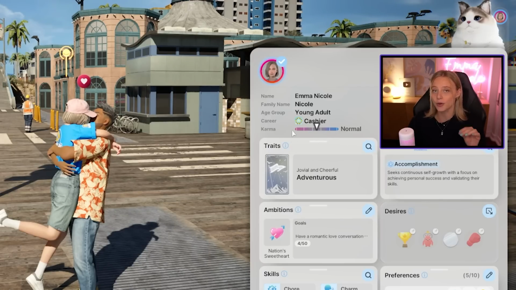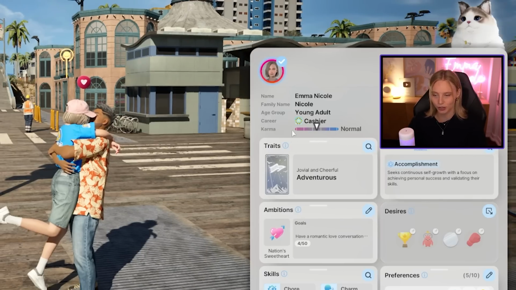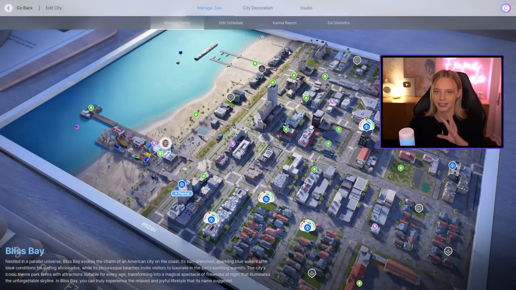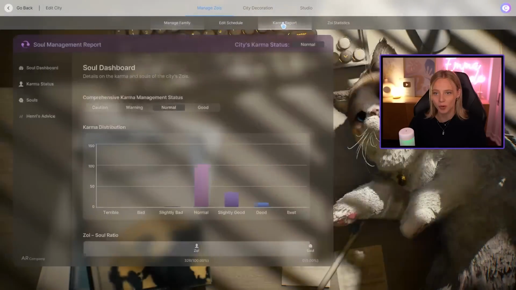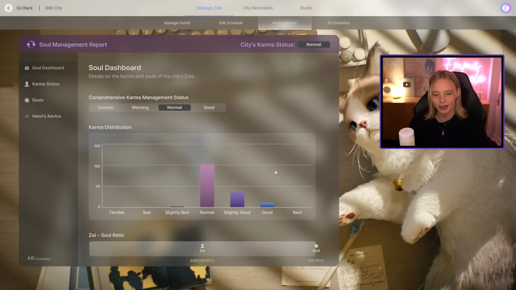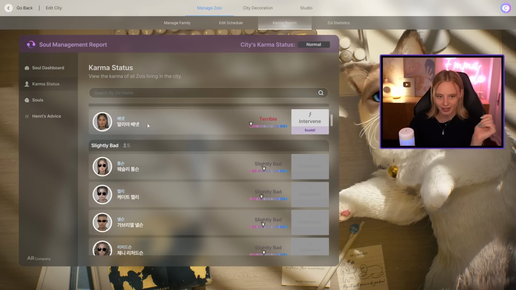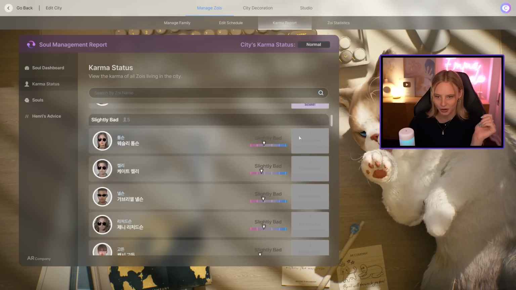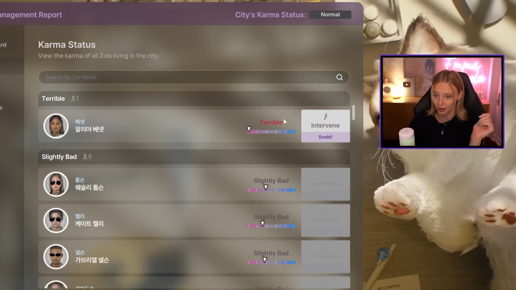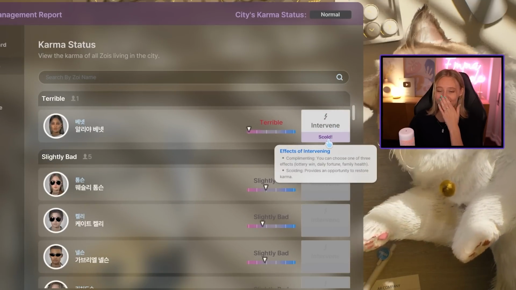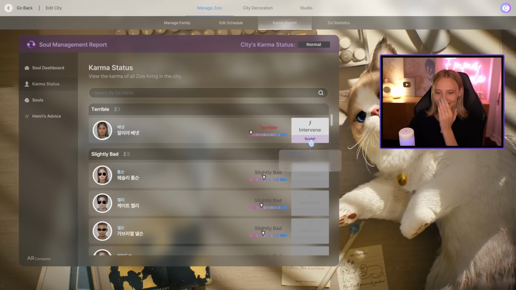Another thing I want to show you is our karma meter. So that is another really important aspect of this game, which is something again that you control through this director's mode. At the top you see karma report, and this is an overview of the karma status of your entire world, and then you can go in and see everyone individually. So we have a couple people who are not doing so well at all, so you can scold them. Oh my god, I'm intrigued what that looks like.